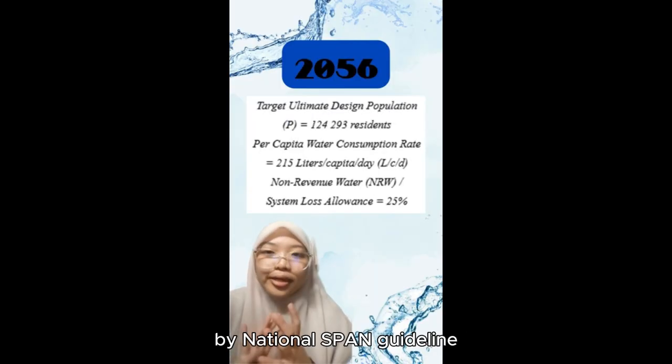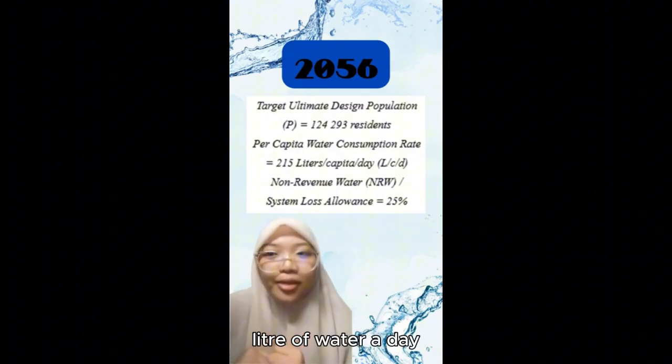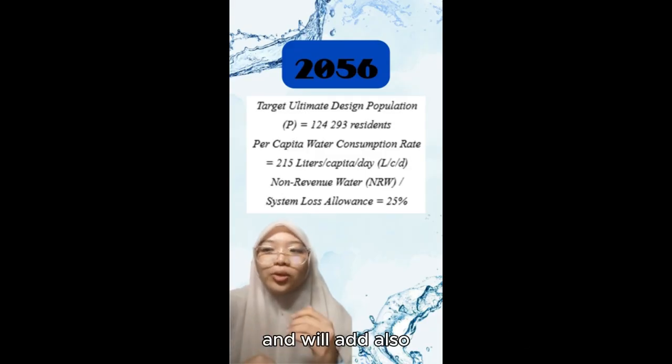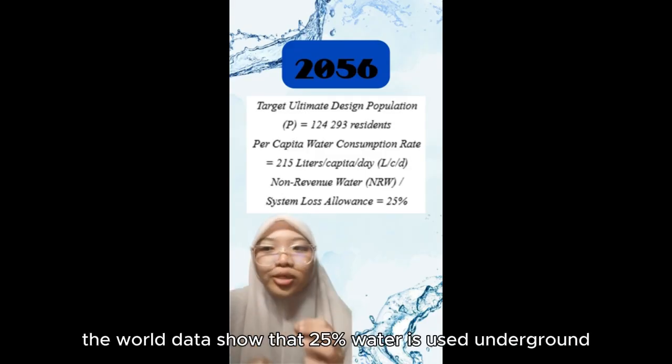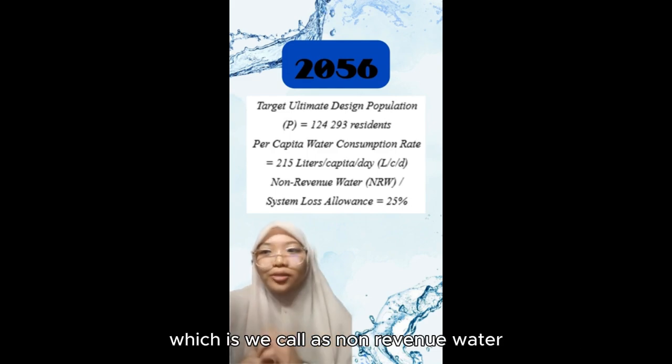Next, we will look at the consumer habit. By national SPAN guideline, each person will use 215 liters of water a day. We will multiply it with the future population and will also add that world data show that 25% of water is lost underground, which we call non-revenue water.